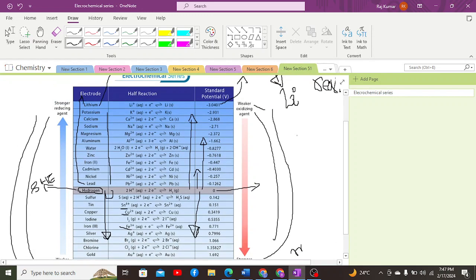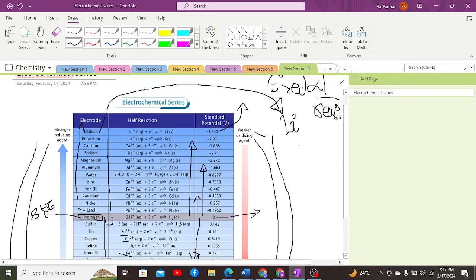But when it comes to negative cell potential or EMF or cell voltage, it basically represents that the reaction is not able to proceed on its own, so it requires an external source of electrical energy to convert it into chemical energy, such that electrical energy is converted into chemical energy, due to which the cell potential appears as negative, which means electrical energy input is required, and thus this is a sign of a non-spontaneous reaction, due to which the reaction occurring would be in an electrolytic cell.